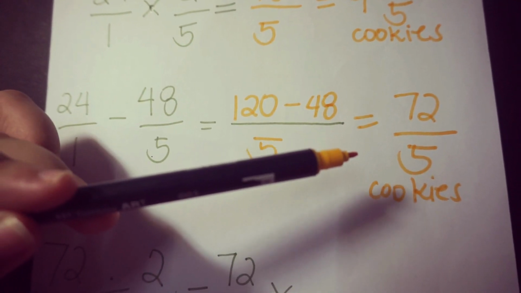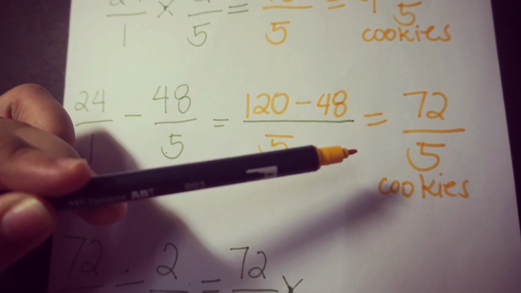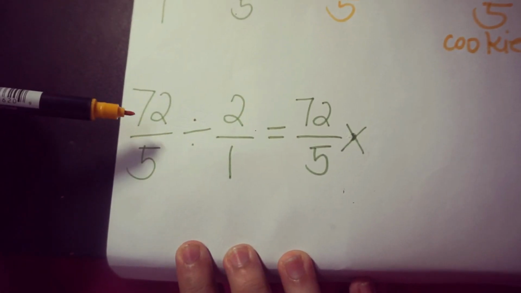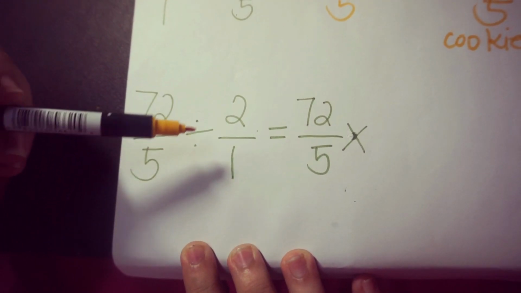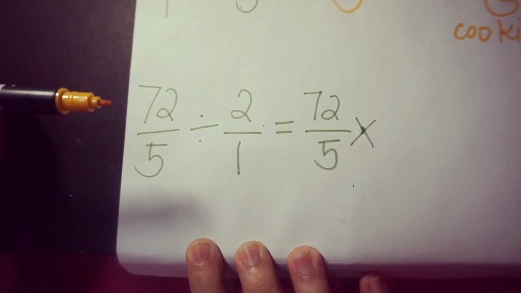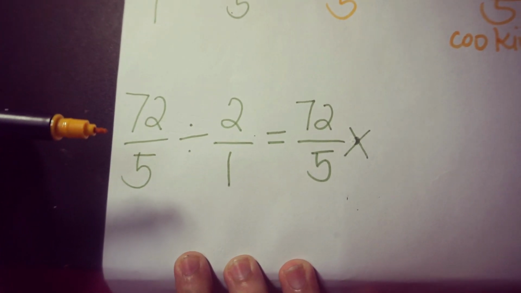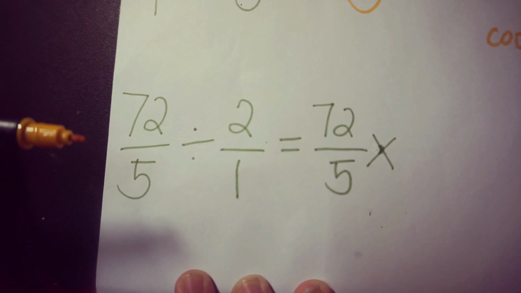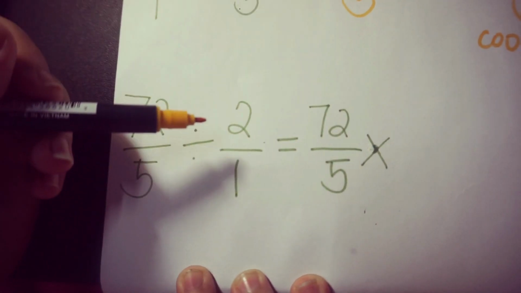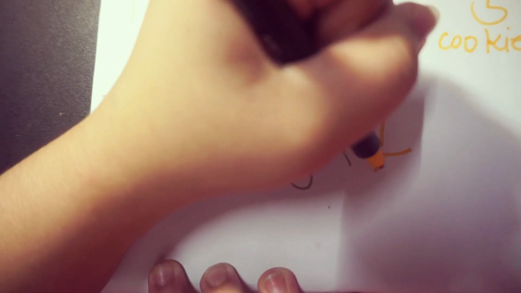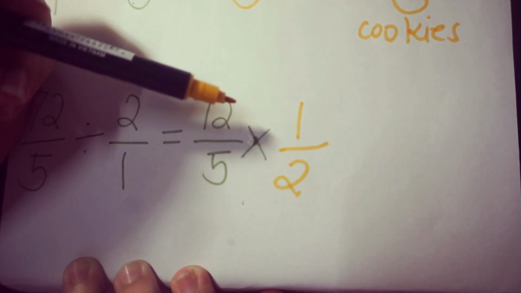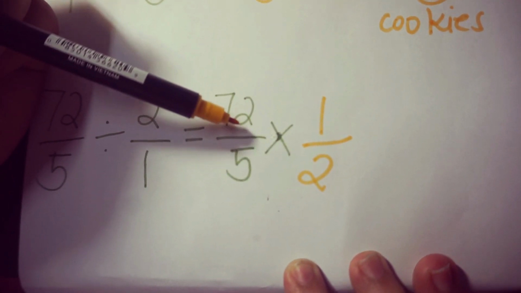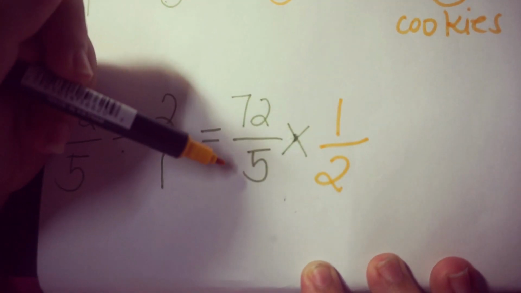But that's not yet the final answer because we must find how many cookies they will receive each. So we must divide by 2. So 72 over 5 divided by 2 over 1. There's again a denominator of 1 because every whole number has a denominator of 1. When you divide fractions, you must first find the reciprocal of the divisor, 2 over 1. The reciprocal of 2 over 1 is 1/2, and the operation will become multiplication. When you multiply fractions, you multiply the numerator to the numerator and the denominator to the denominator.